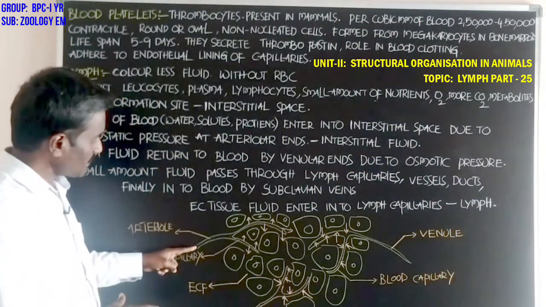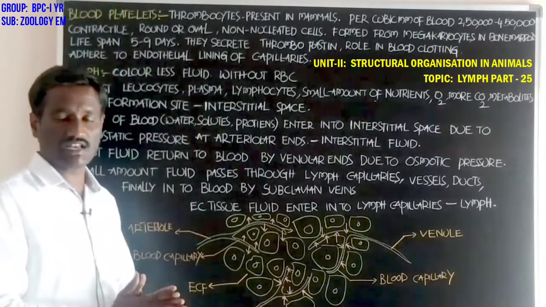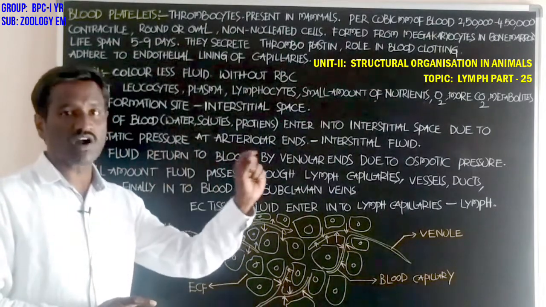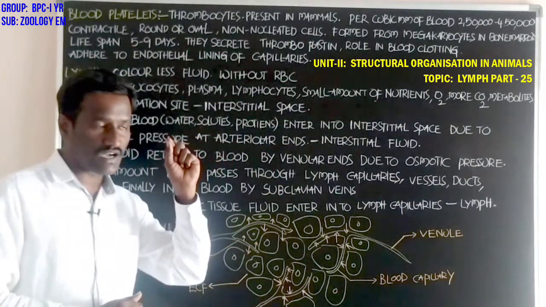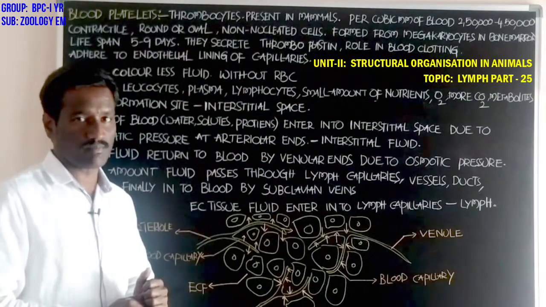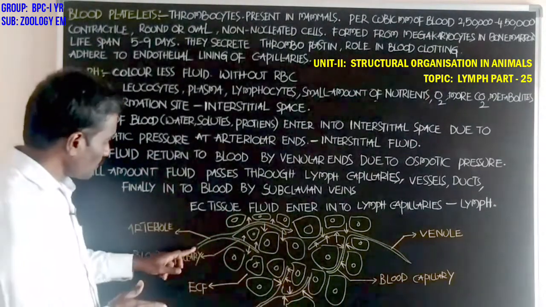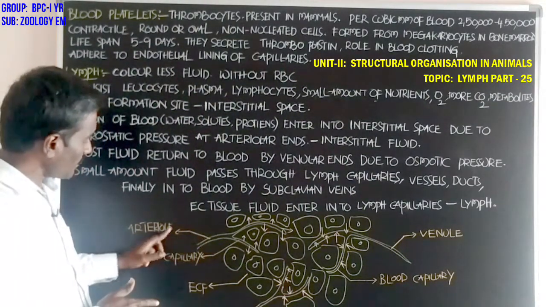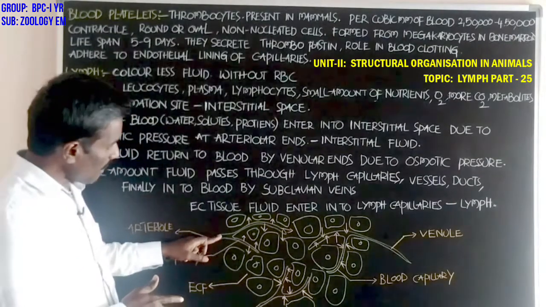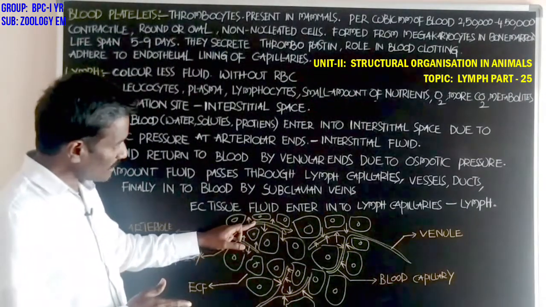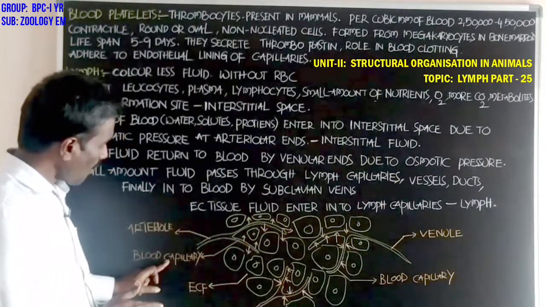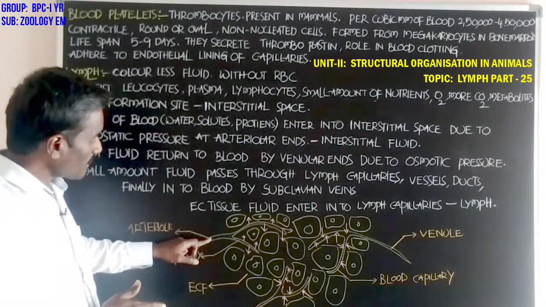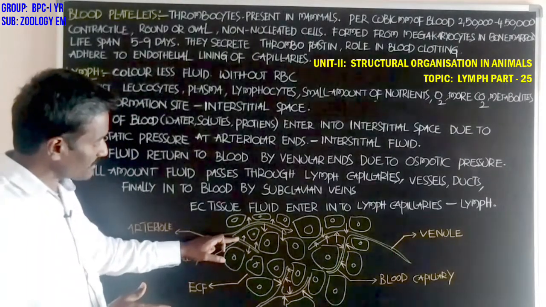Student, the blood vessel through which blood passes is called an artery. The blood is supplied towards the tissue region, towards the cellular part of the body, with the help of the arteries. The fine branch of the artery is called an arteriole. The arteriole also divides into many branches called blood capillaries. The arteriole and the blood capillary supply the blood.